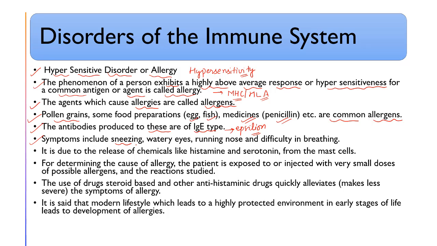Symptoms include sneezing, watery eyes, running nose, and difficulty in breathing. Running nose is also known as rhinitis.